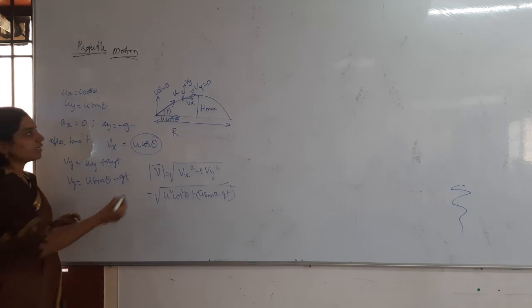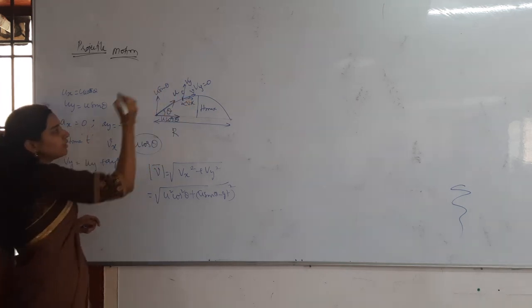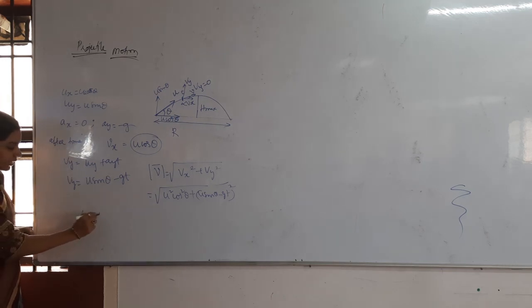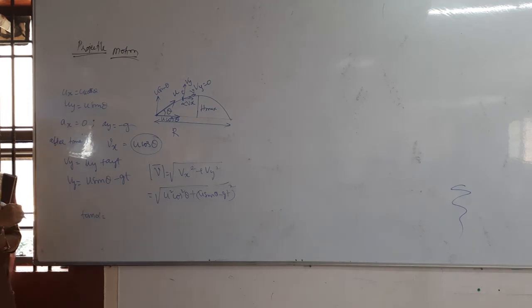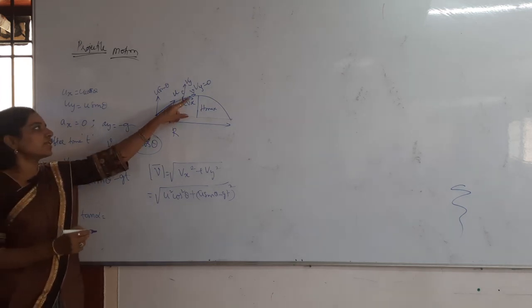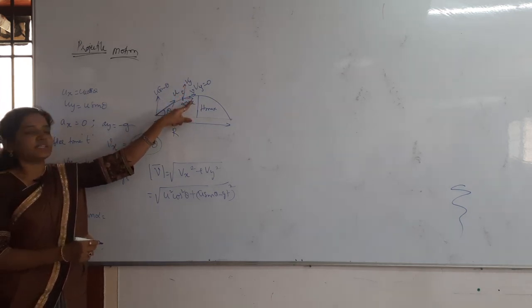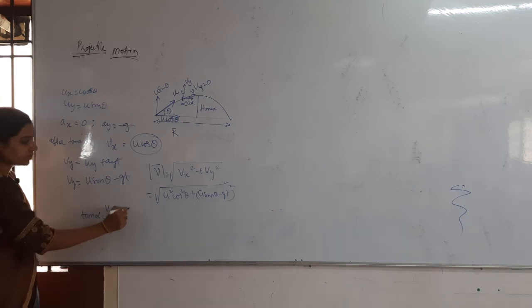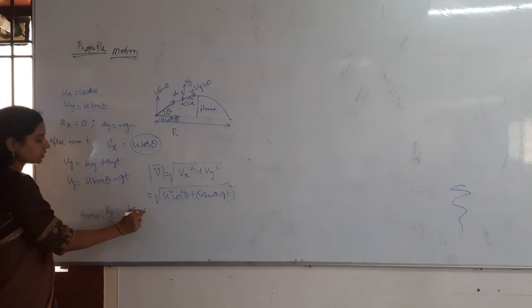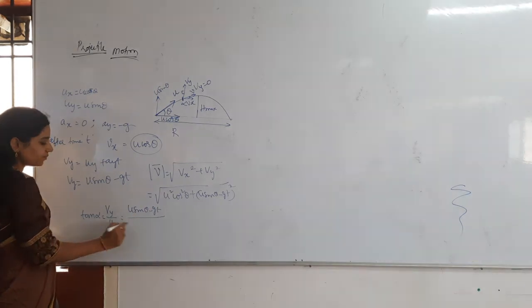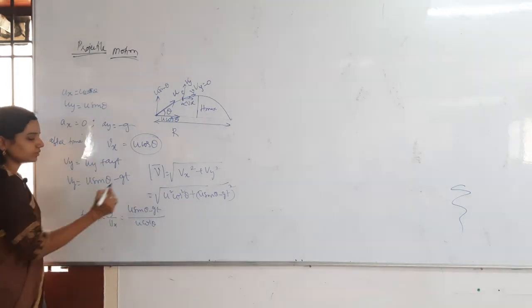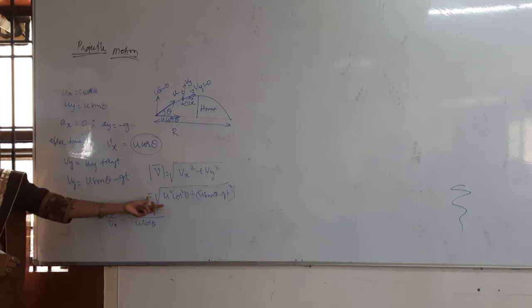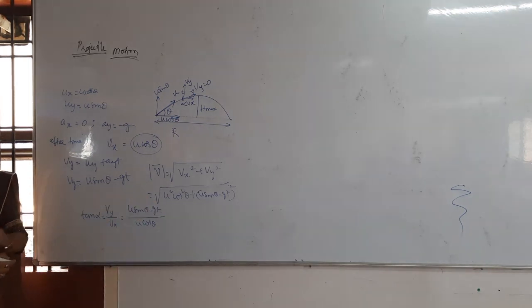Then let me take V as making an angle alpha with the x-axis. Then tan alpha is equal to opposite by adjacent. The opposite for alpha is Vy, and the adjacent is Vx. So I can write tan alpha is equal to Vy by Vx, which is u sin theta minus gt by u cos theta. This is the direction of the velocity after time t. This is the magnitude of velocity after time t. This is what we have discussed first.